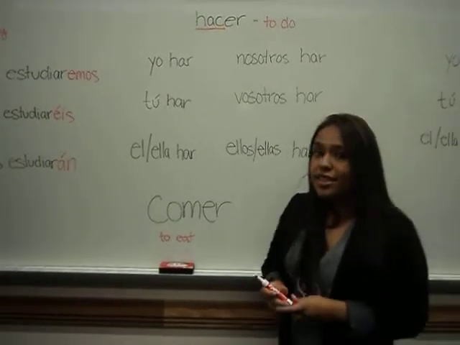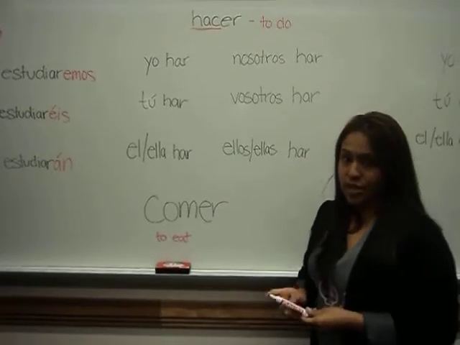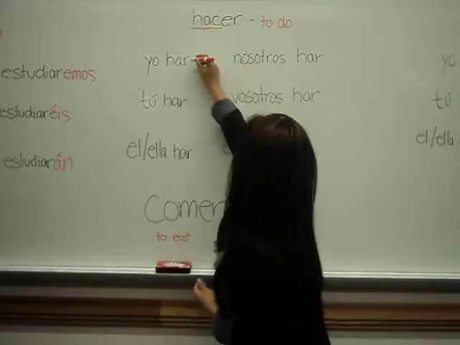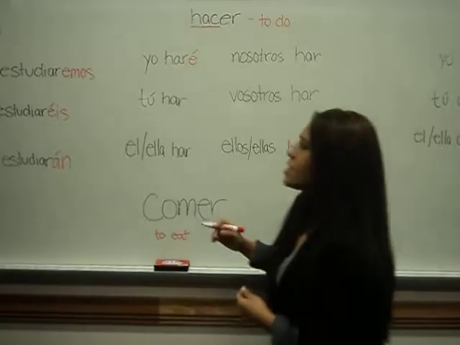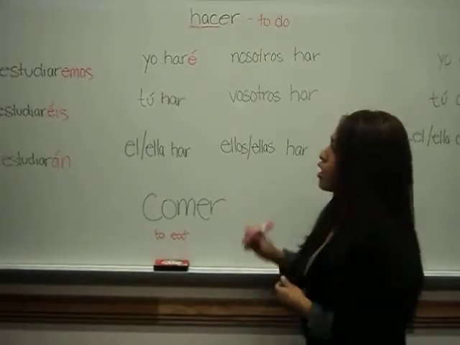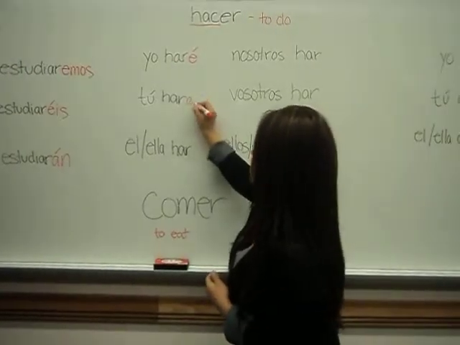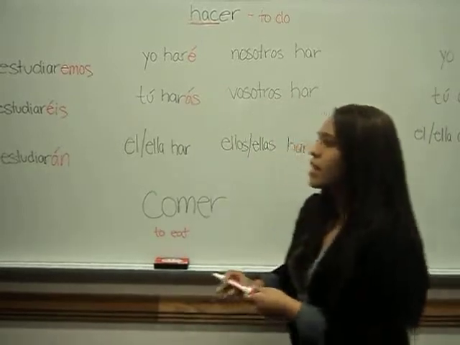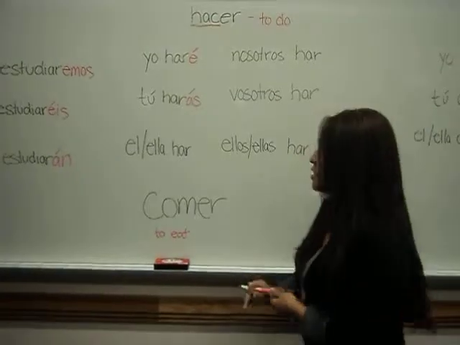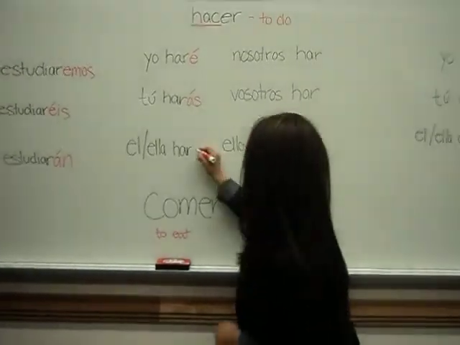So in the future tense, to say I will do, we will say yo haré. To say you will do, we will say tú harás. He or she will do is él o ella hará.